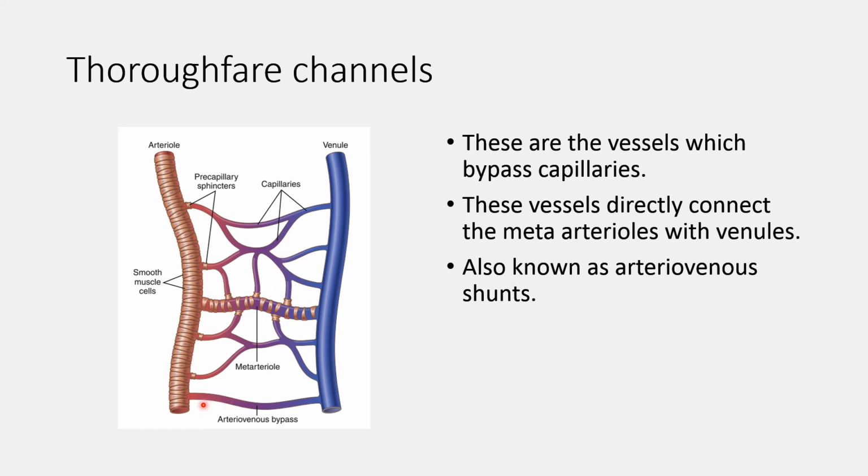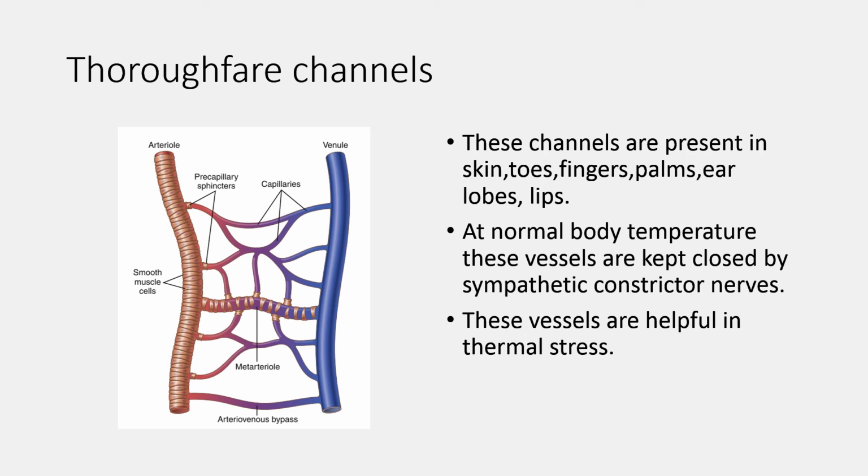Here we can see the arteriovenous bypass or the thoroughfare channel, and it allows blood flow from the arterioles to the venules. So they are also known as arteriovenous shunts. These thoroughfare channels are present in the skin, toes, fingers, palms, earlobes and lips. Whenever our body temperature is normal, all these thoroughfare channels are kept closed by the sympathetic constrictor nerves.